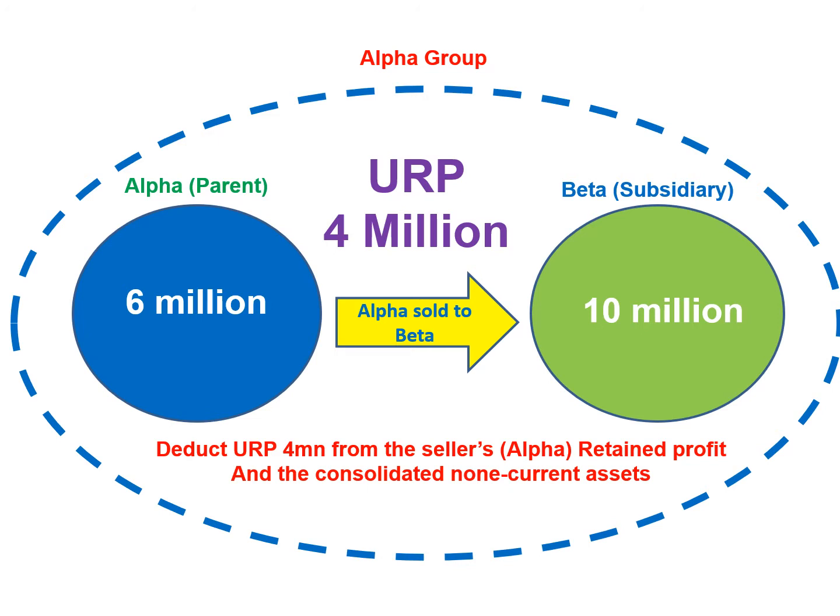So we should deduct this unrealized profit from the consolidated non-current asset. This is the treatment if there's an intercompany sale of asset with a profit. So this unrealized profit should be eliminated by deducting from the selling company's retained profit and consolidated asset.